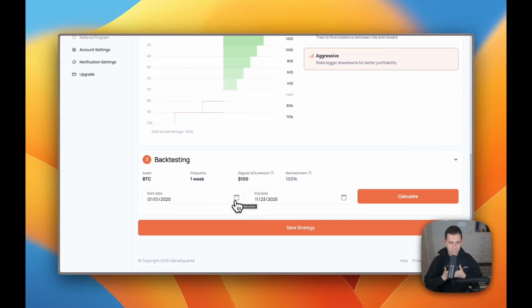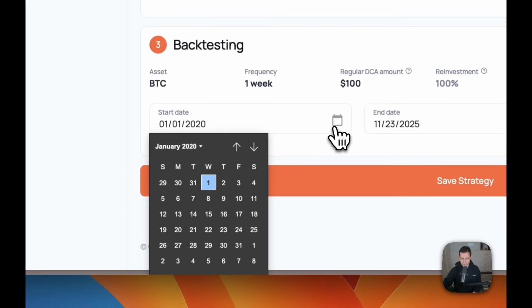So in my opinion, when I see really good backtesting over the last year or two, or even 3 or 4 years that Alphasquared has been around and has been publicly doing this, when I see those kind of results, those really speak to me because that's real results that we got here on the channel. Not like some cherry-picked back-tested data from 2013 where it looks like we did really well, which it's going to look like we did really well back in 2013 because obviously if you bought Bitcoin in 2013, you did nothing else, you would have made tons of money. But I actually think it's way more impressive to be able to have done well over the last couple of years.